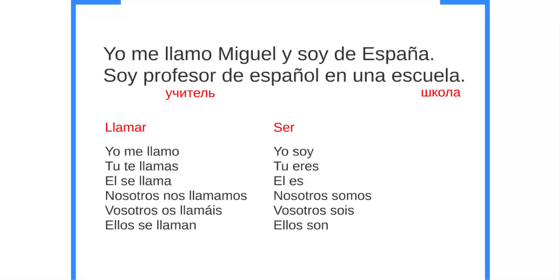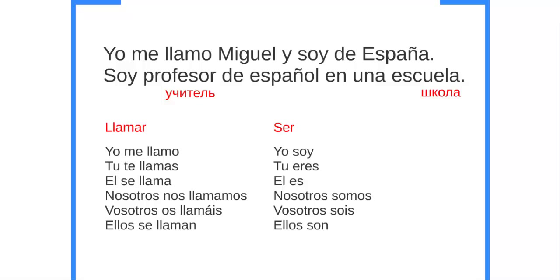So now we make the sentence even more complex. Yo me llamo Miguel y soy de España. Soy profesor de español en una escuela. So my name is Miguel. I'm from Spain. I'm a Spanish teacher in a school. Школа in Russian. Учитель in Russian. So learn 3 languages with me if you need.